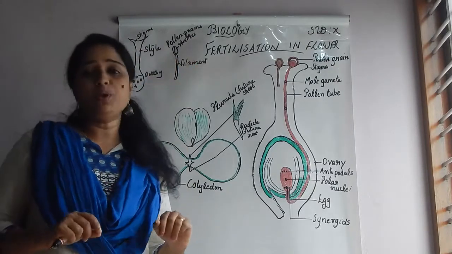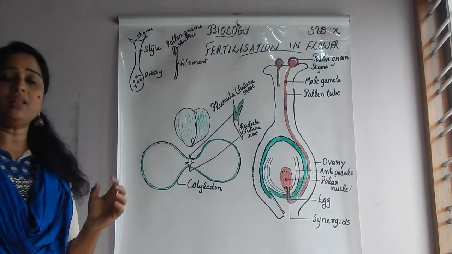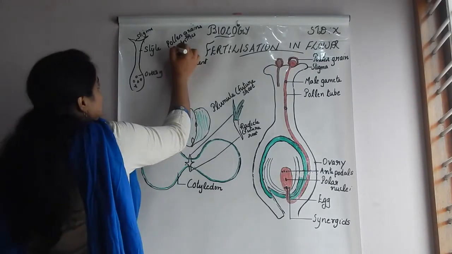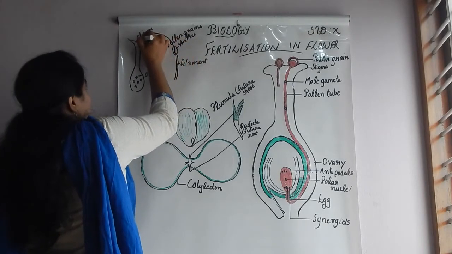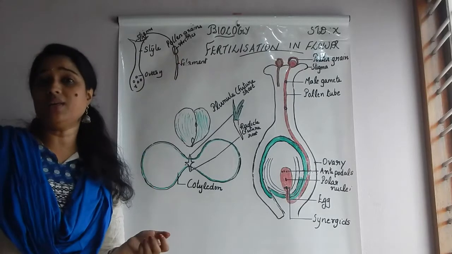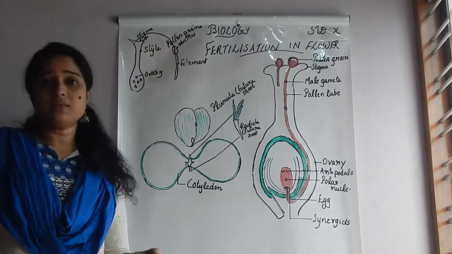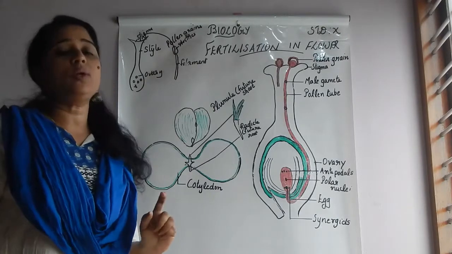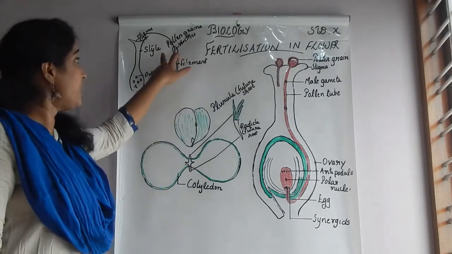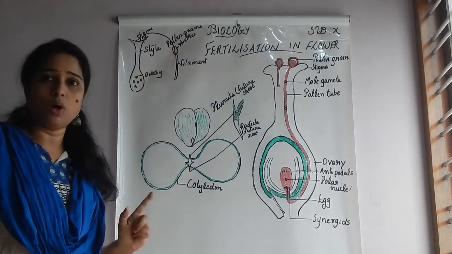And through wind or any other agent, these pollen grains are transferred to the stigma. This transfer of pollen grains from anther to the stigma is known as pollination.